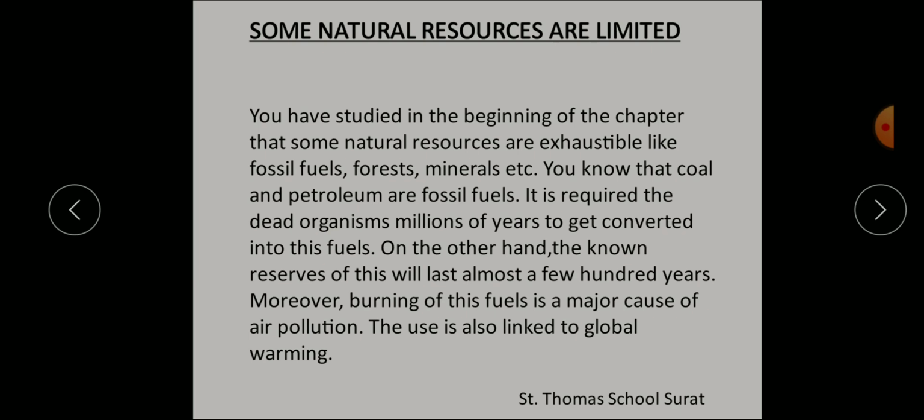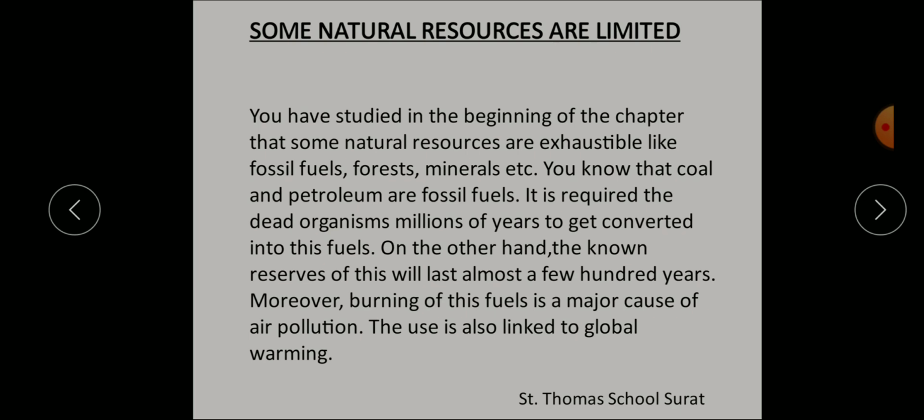Next is some natural resources which are limited. What are they? You have already studied in the beginning of this chapter that some natural resources are exhaustible, like fossil fuels, forests, minerals, etc. Yes or no? So students, you know that coal and petroleum, what are they? They are fossil fuels.